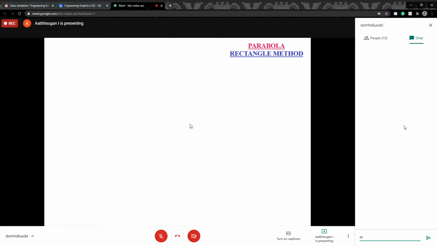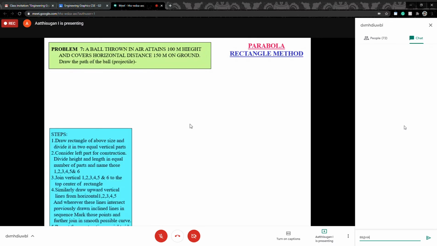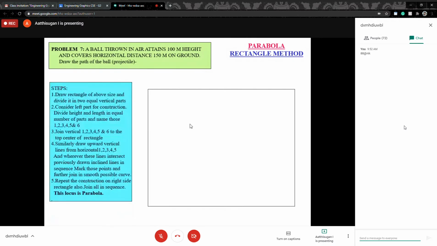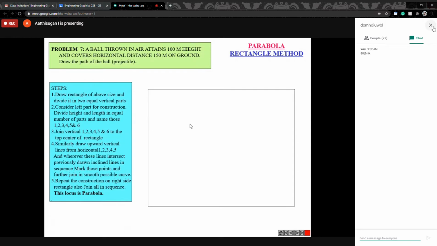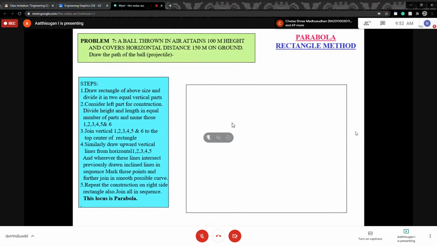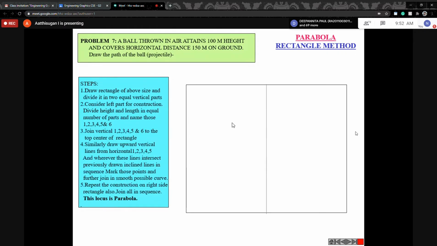So we are going to draw the parabola. Our case is 100 mm length, height is 80 mm, using the rectangle method. First you draw the rectangle, length 100 mm, height 80 mm. Then divide into two halves. Next, divide the vertical line into equal parts, as well as dividing this line into equal parts. Here I will divide it into 6 equal parts.